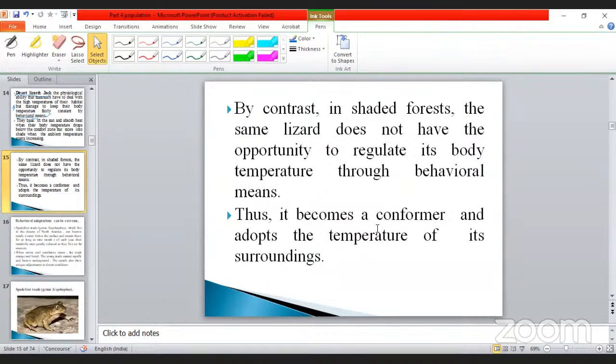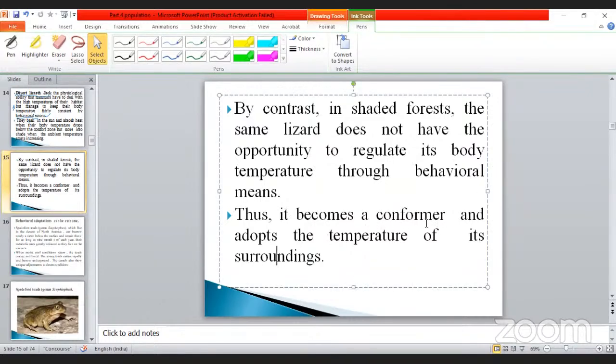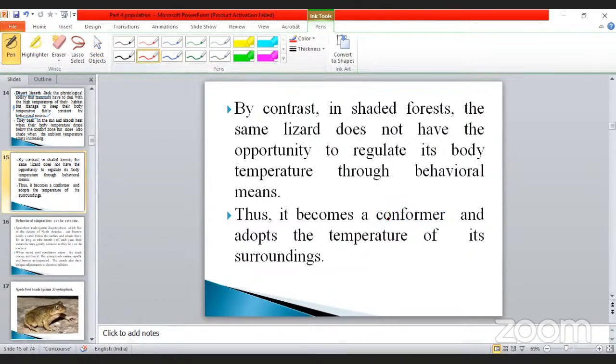Thus it becomes a conformer. Already we studied what a conformer is. Okay, my dear, it adapts to the temperature of its surroundings. So they can adapt themselves. This is important in behaviors. And go to the next one.